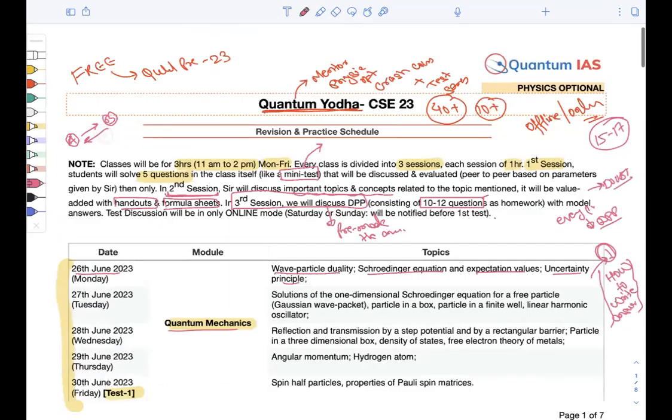This course is meant only for those who have qualified prelims this year, and I want results from the physics optional batches, right? We have to improve our community. We have to understand that this initiative will help students overcome whatever they are missing in their foundation batch preparation, right? Also, students who cannot afford the foundation batch, and those who have self-studied from various books, can also avail this. This is a golden opportunity for them to avail it free and qualify this examination with flying colors, right?